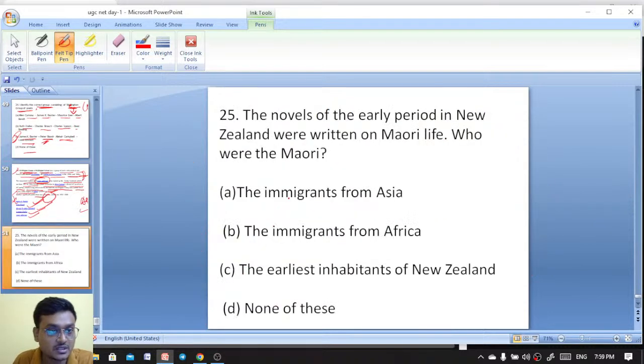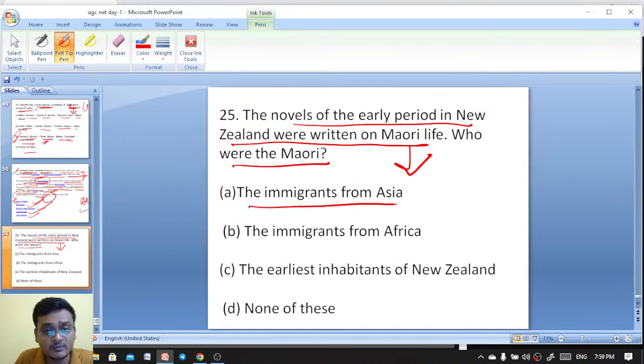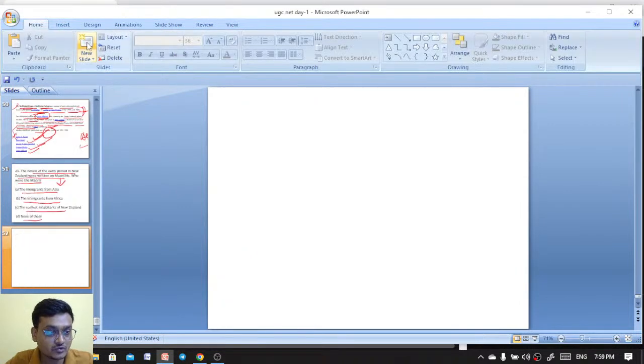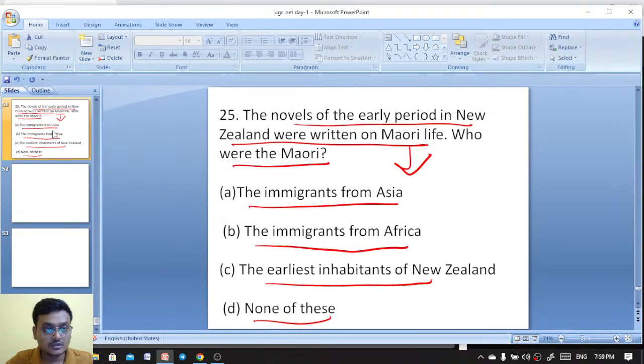Next question, this is the last question. The novels of the early period in New Zealand were written on Maori life. Who were the Maori? The immigrants from Asia, the immigrants from Africa, the earliest inhabitants of New Zealand, or none of these? Who are the Maoris? Tell me.